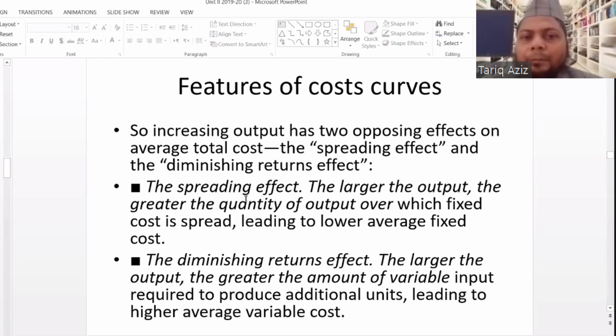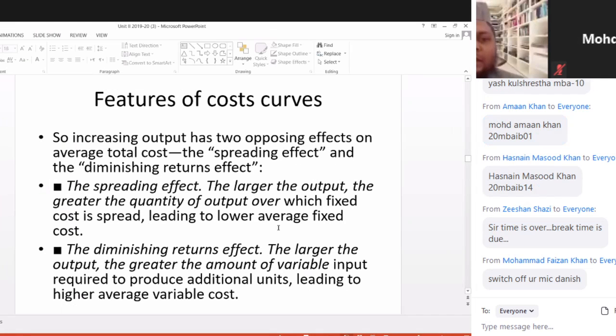But after some time, the diminishing returns effect comes into play, and the average cost starts increasing.